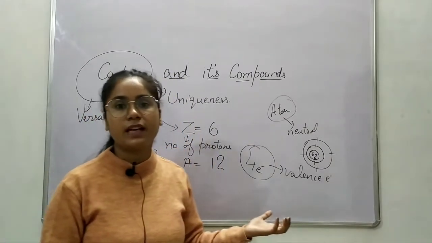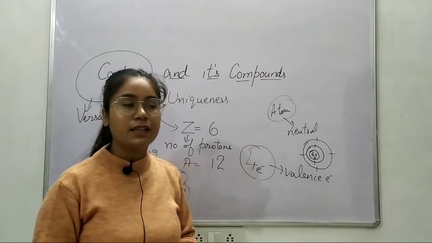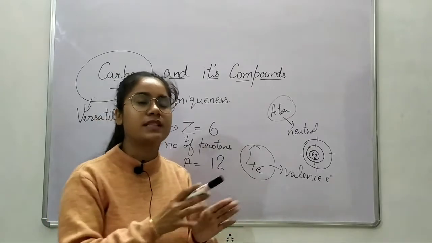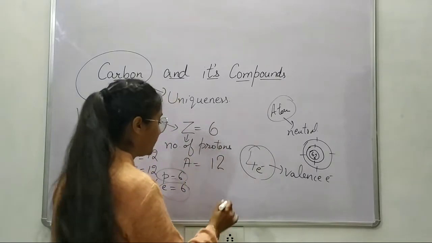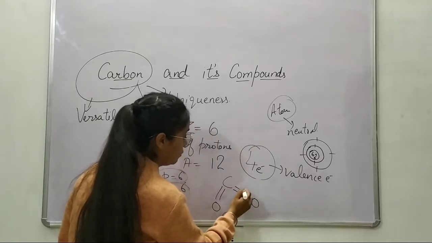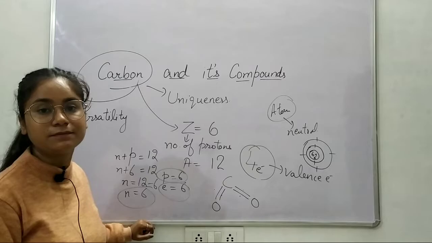All the things we have discussed which are made of carbon are carbon compounds. Some were complex ones, some were simpler ones. Even carbon dioxide, if you remember, 1, 2, 3, 4 bonds are here, right?